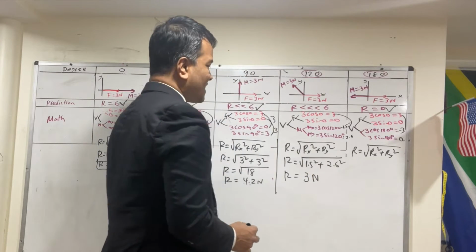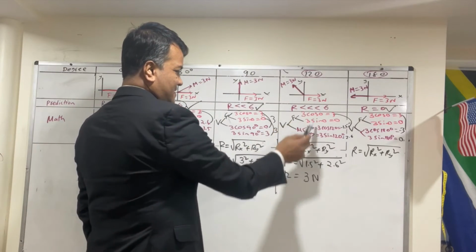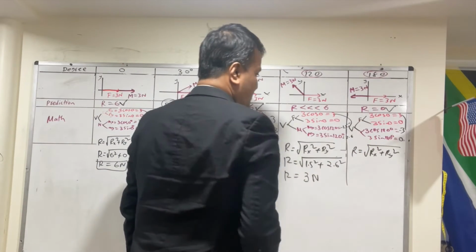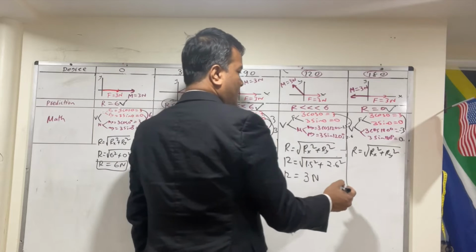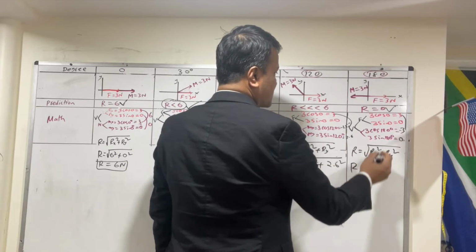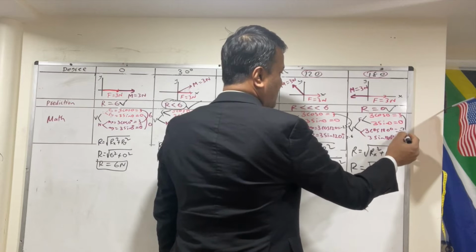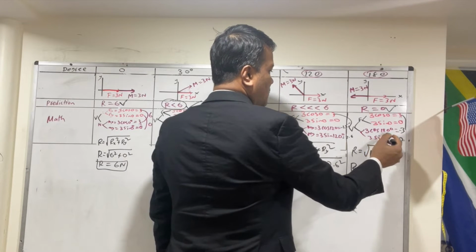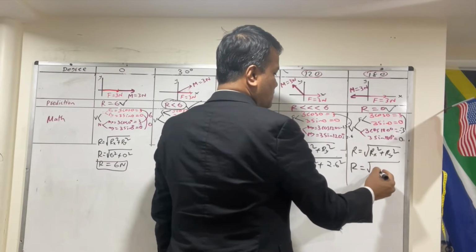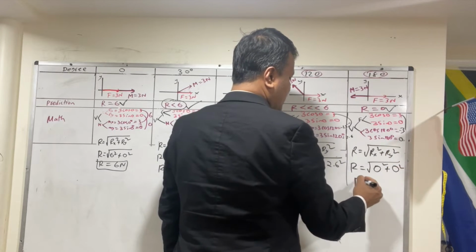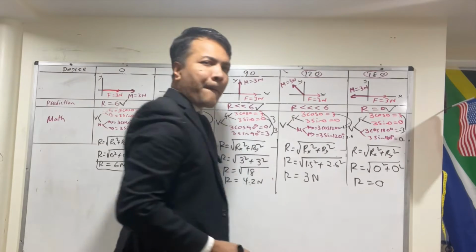And we said that r is way less than 6, and 3 is way less than 6. 3 is half. R, we claim is 0, but let's see what we get. Rx is 3 minus 3, because cosine 180 is negative 1. 3 minus 3 is 0 squared, plus of course 0 plus 0 is 0 squared. So R is 0. In fact, that's what we predicted.